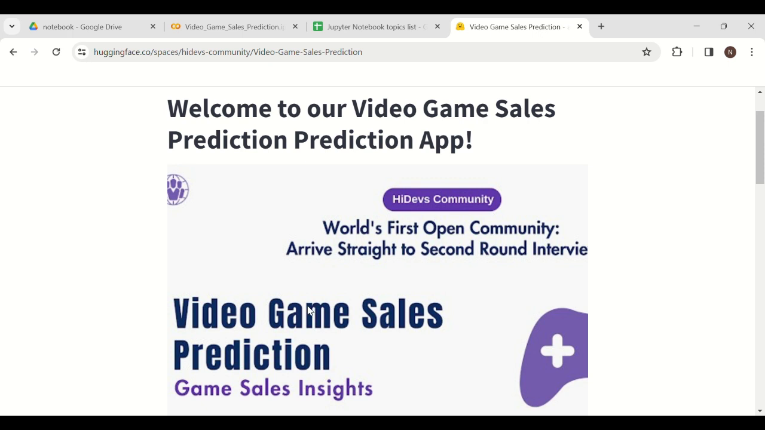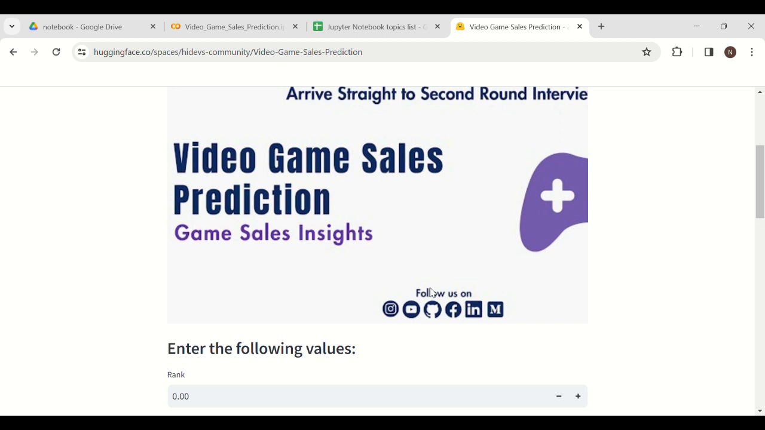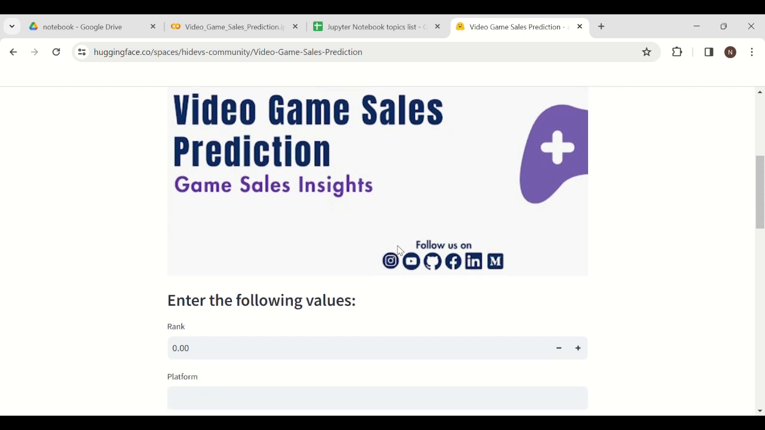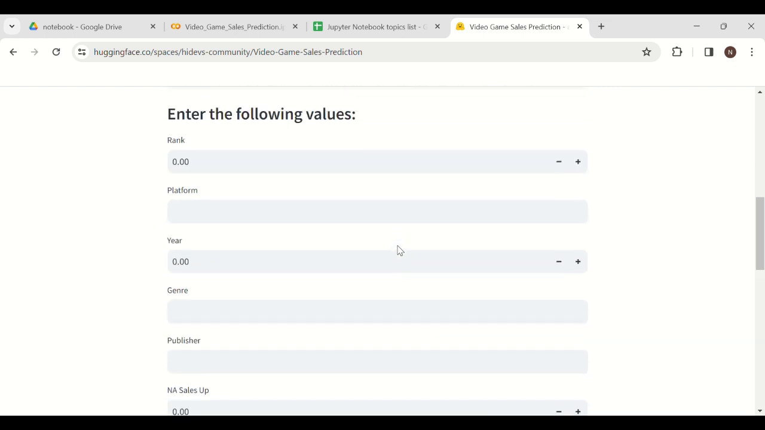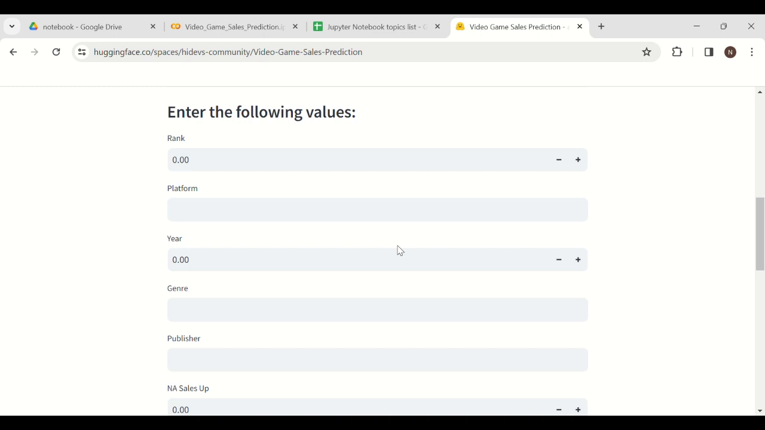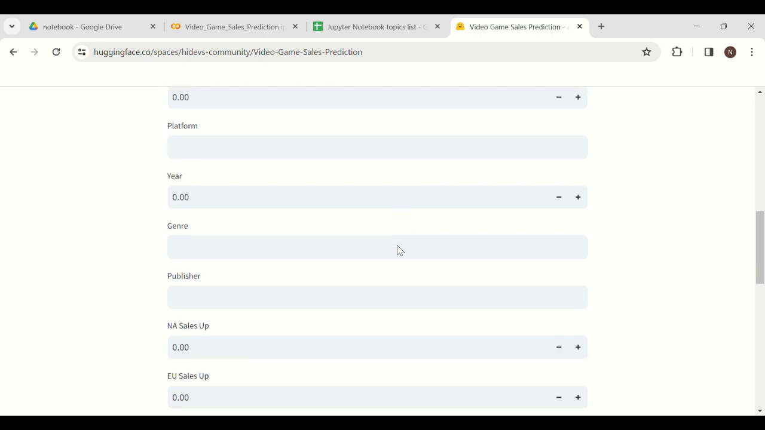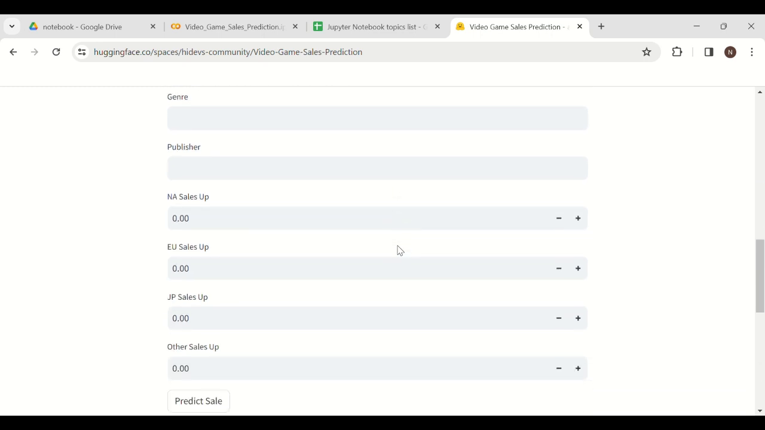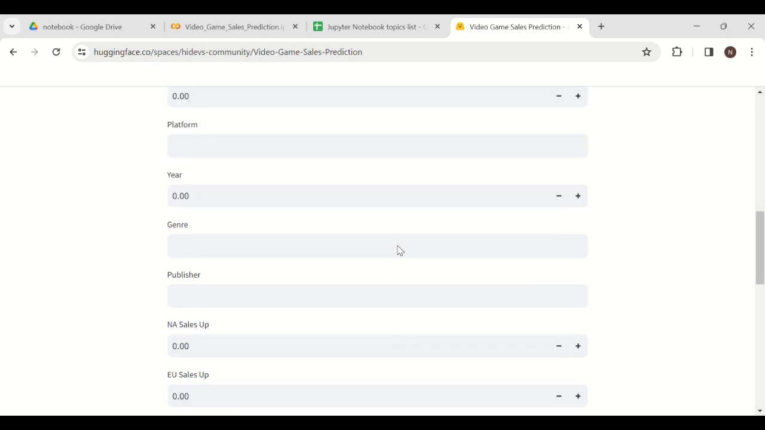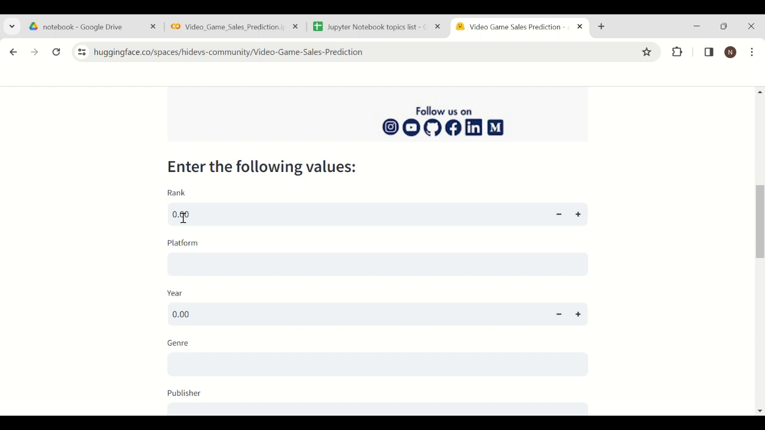So today's topic is video games sales prediction. We have created this web application using the Streamlit platform. This model will predict the sales for a video game on the basis of some parameters. Here the parameters are rank, platform, year, genre, publisher, NA sales, EU sales, and others. So let's enter some values.